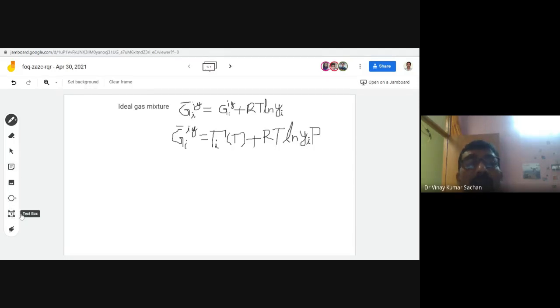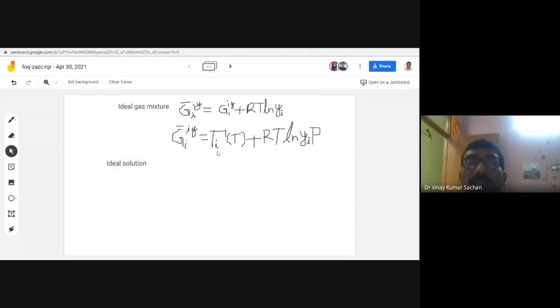Now let me write for an ideal solution. So these two expressions I have written are alternate expressions. Now if I write it for an ideal solution, an ideal solution is a more general term than an ideal gas mixture, because it includes the ideal gas mixture.